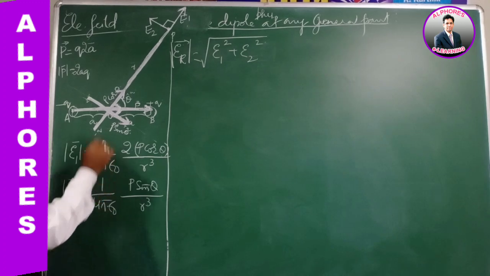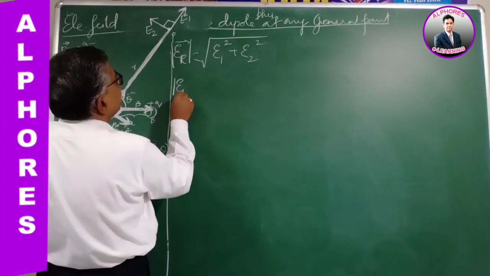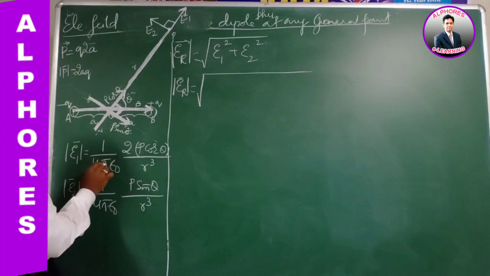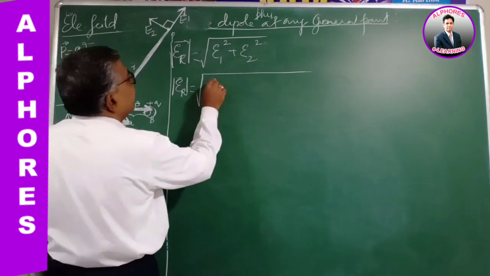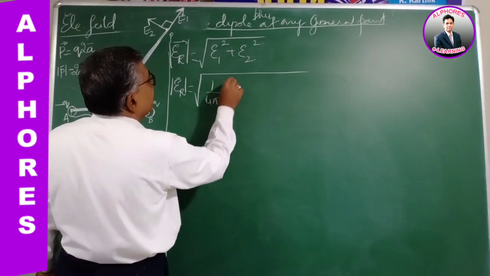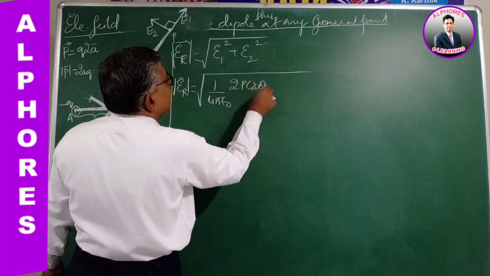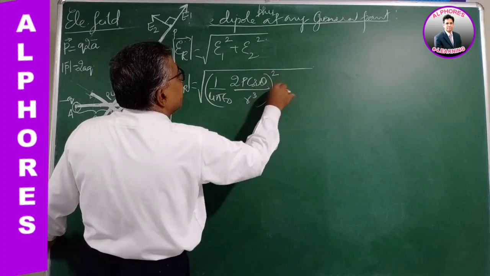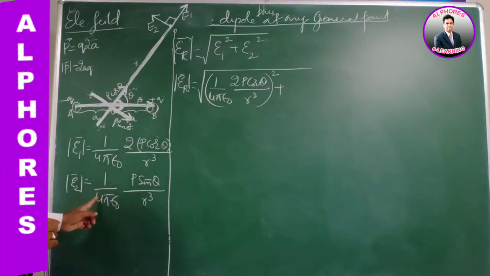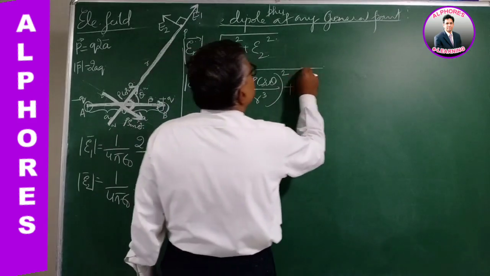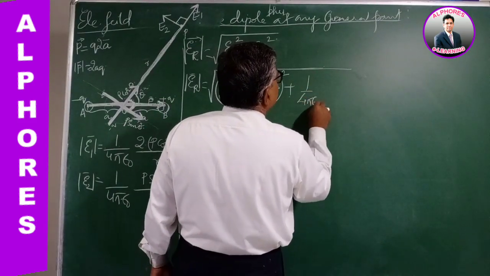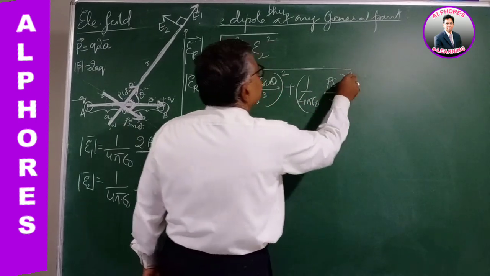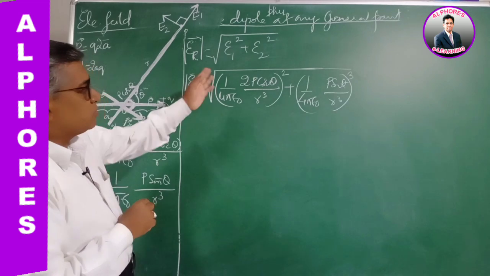This is E1 and E2. Let me substitute this in these things. So the resultant electric field intensity is under root of E1, which is 1 by 4 pi epsilon naught 2p cos theta by r cube, whole square, plus the other one, E2, which is 1 by 4 pi epsilon naught p sin theta by r cube, whole square. Like this. So substituting these things.